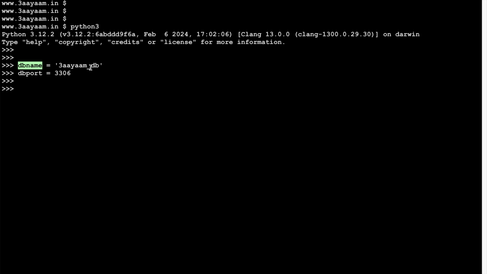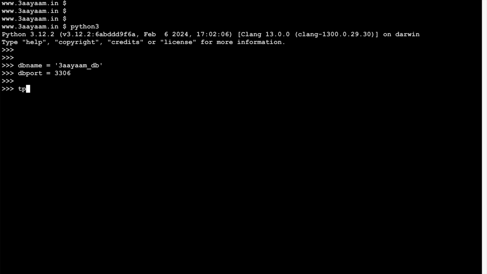This is string, and then I have assigned this value to the variable db port. Now you see that I did not have to mention that db name would store string values, or db port would store integer value, and we can change it in runtime also. Next time I can put db name as, let's say, 333, which would become integer.